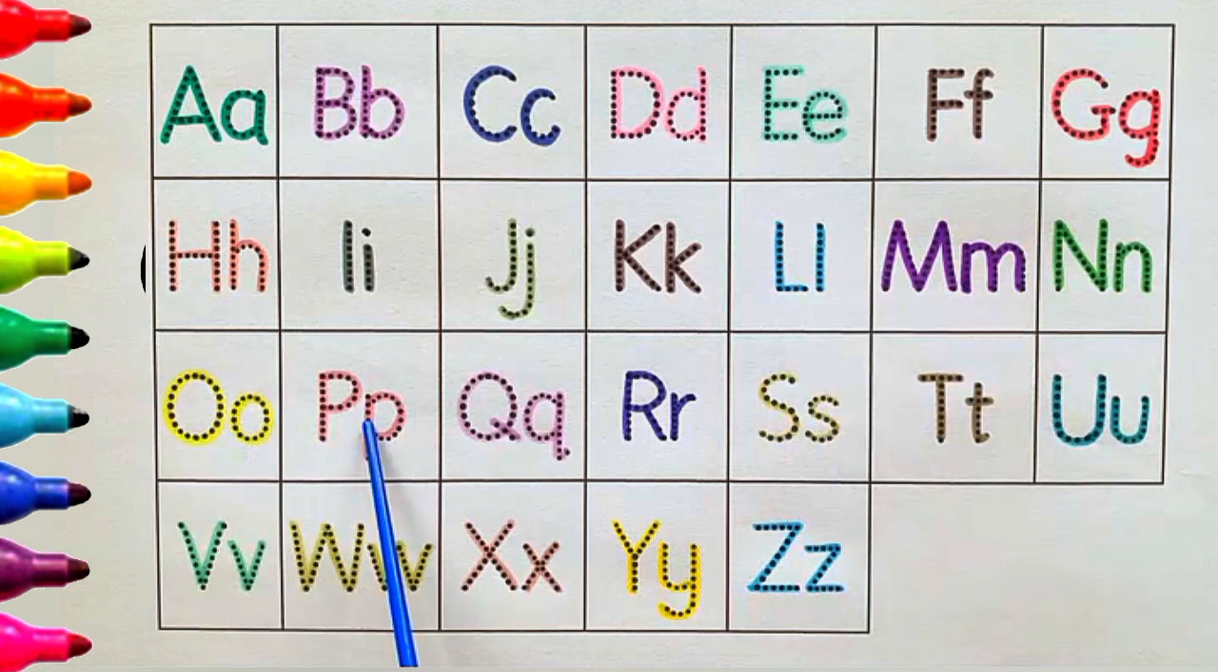Octopus. P. Parrot. Q. Queen. R. Rabbit. S. Snake. T. Tiger. U. Umbrella. V. Violin. W. Watch. X. Xylophone. Y. Yak. Z. Zebra.